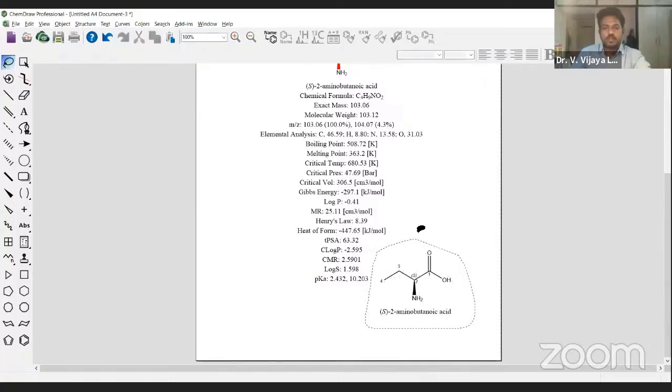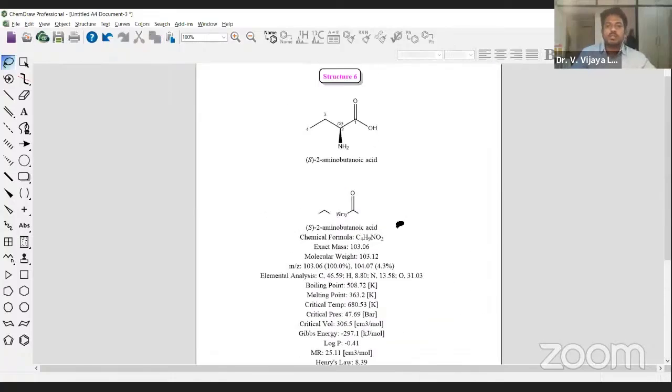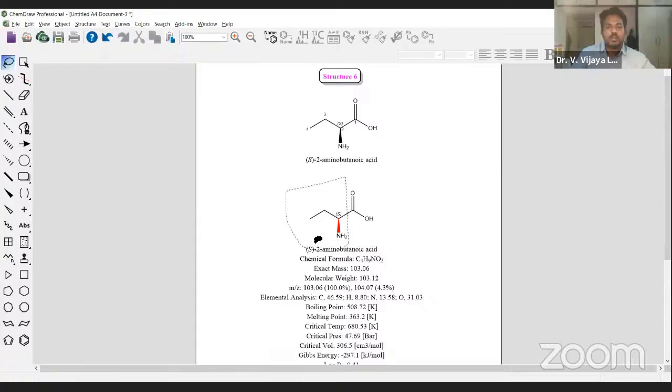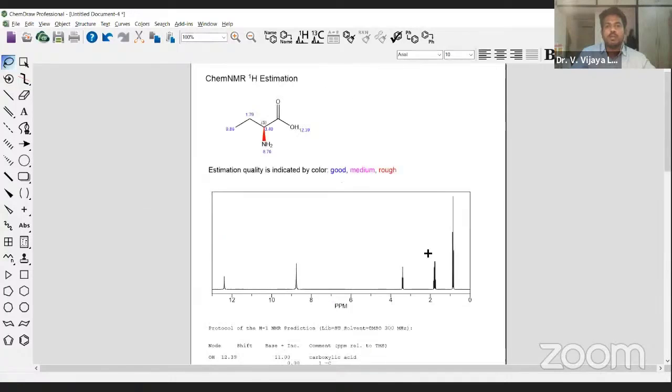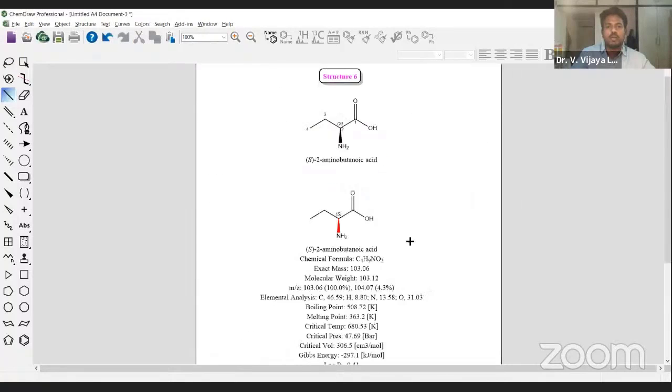This is how you can do it. If you want to get a proton NMR or carbon 13 NMR, you can go to predict proton NMR spectra and predict carbon 13 NMR spectra. Then automatically you will get those spectra. If you want to get proton NMR for this particular molecule, you can get it like this, which I have already shown you, so I'm not going really deep into it.